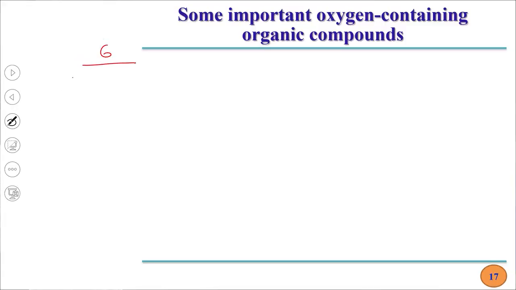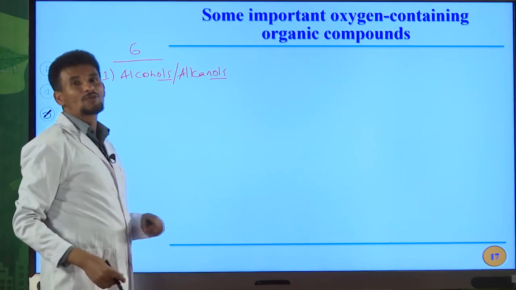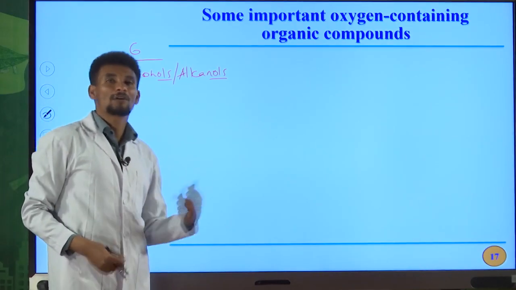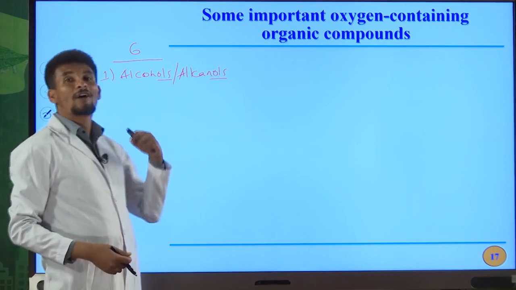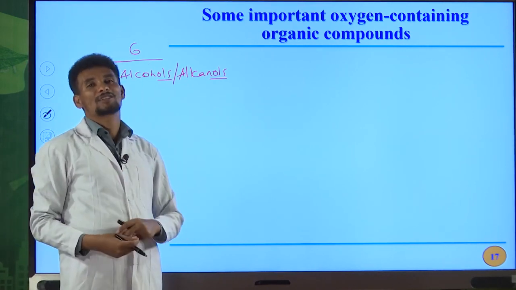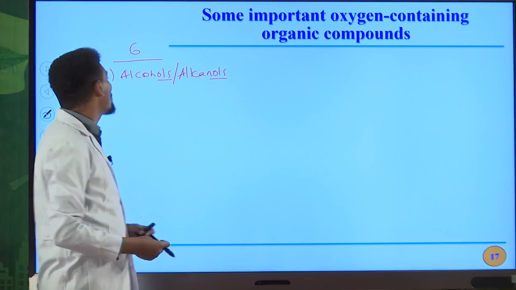Okay, the first one is alcohols. Alcohols can also be named as alkanols. Alkanols. So OL indicates the presence of OH functional group, because the functional group of alcohols is OH and it is named as hydroxyl group.